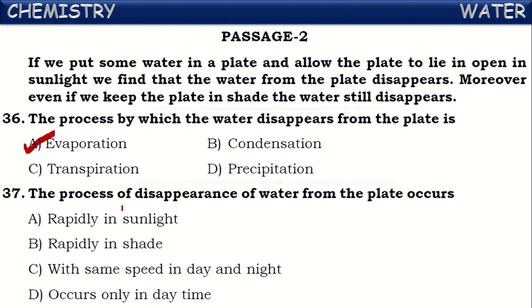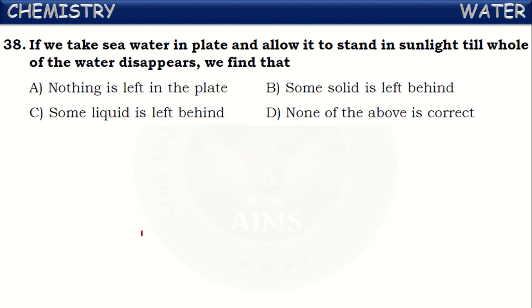Actually, the process of disappearance, nothing but evaporation of water from the plate, occurs at all temperatures at all times. But it occurs rapidly in sunlight. If the temperature is more, the evaporation occurs at a faster rate. Not in the shade, not the same speed in day and night, not only in daytime. So these all are incorrect. It occurs at all times, but it occurs rapidly in sunlight. This is correct.